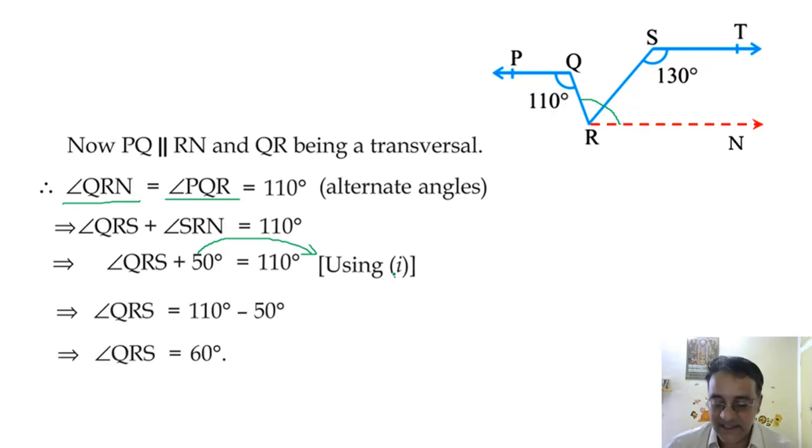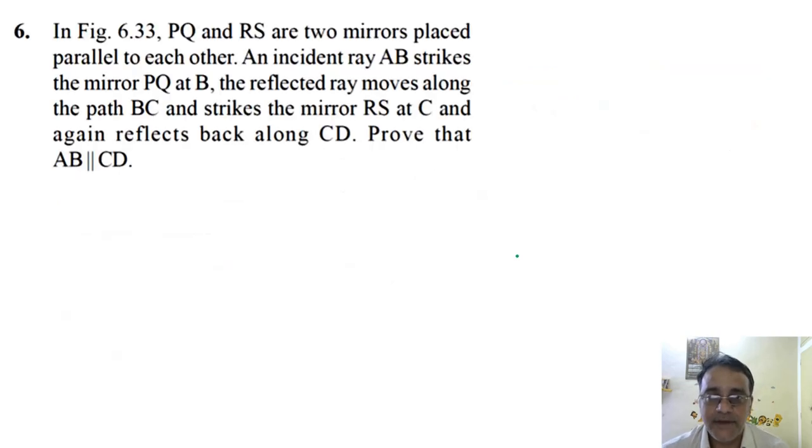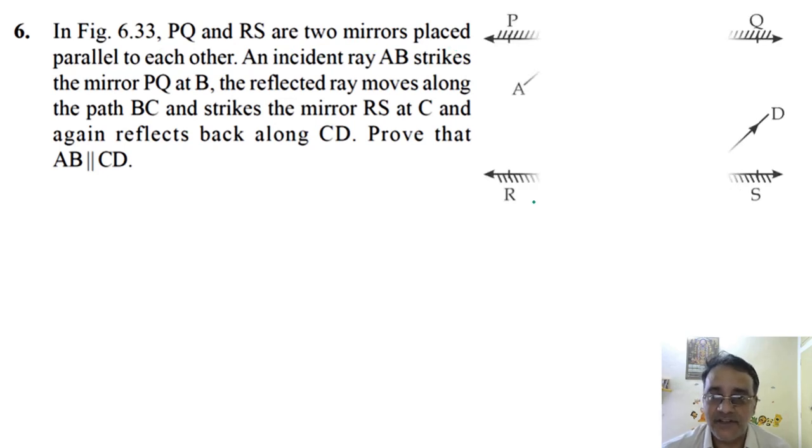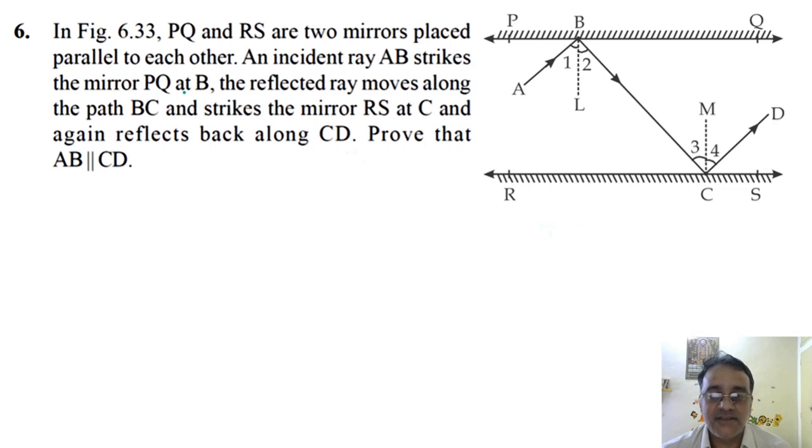Right. So any doubt in this question? No, sir. Okay. Now we'll move towards proof related question. In figure 6.33, PQ and RS are two mirrors placed parallel to each other. See this figure. This is the last sixth question of the exercise. An incident ray AB strikes the mirror PQ at point B, and the reflected ray moves along the path BC. Again, it strikes the mirror RS at point C. Again, it reflects back along CD. So diagram is clear.